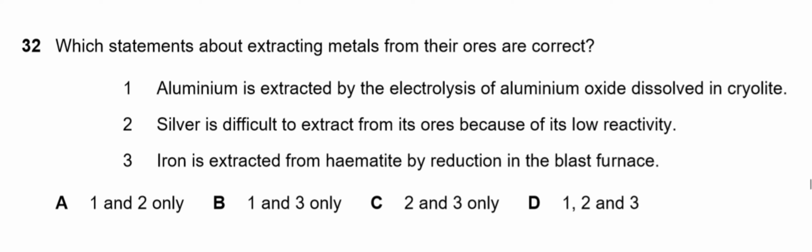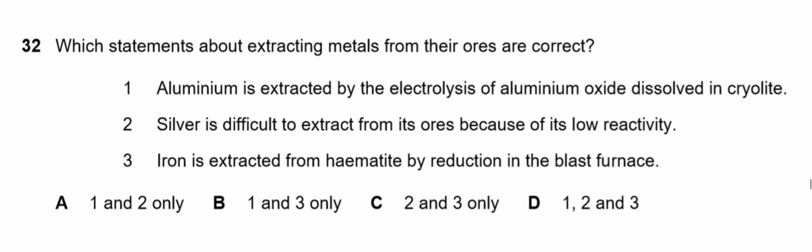This video will explain the paper 1 question for the topic extraction of aluminium from its ore. The first question is, which statements about extracting metals from the ores are correct? Number 1 is, aluminium is extracted by the electrolysis of aluminium oxide dissolved in cryolite.